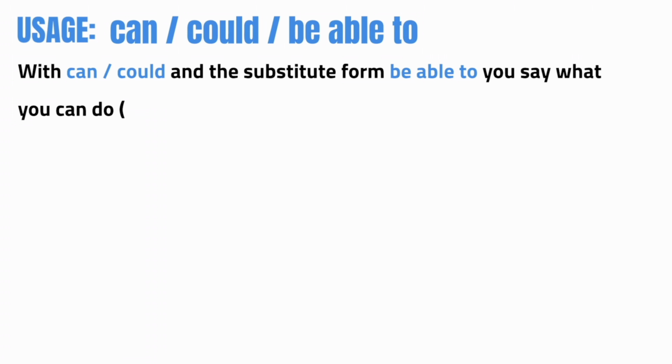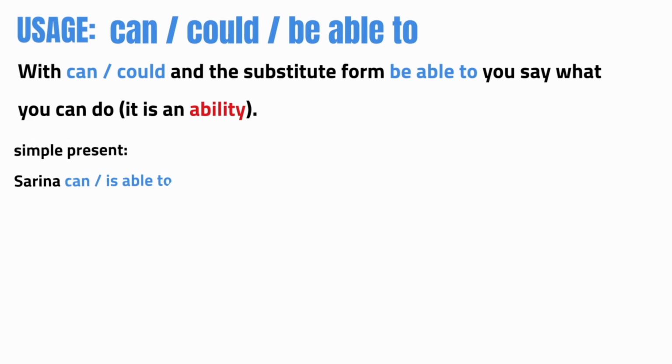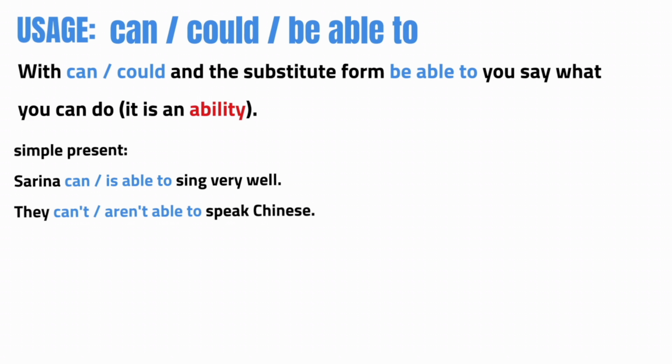That was quite fast. Let's slow down. First of all, let's talk about can and could and the substitute form be able to. With can, could, and the substitute form be able to, you say what you can do when you are talking about an ability. Let's look at some examples in the simple present tense, simple past tense, and the will future.